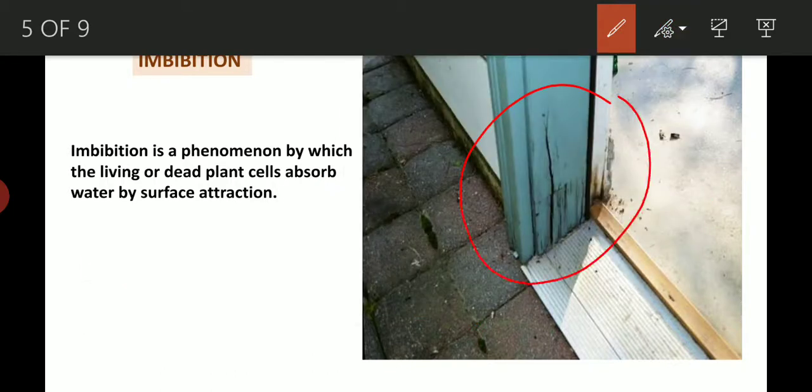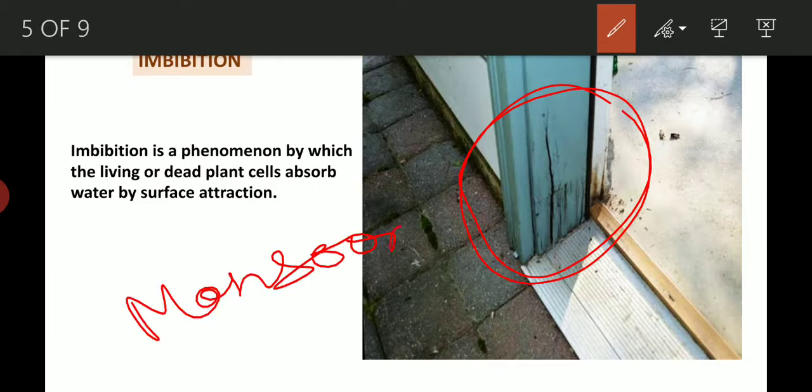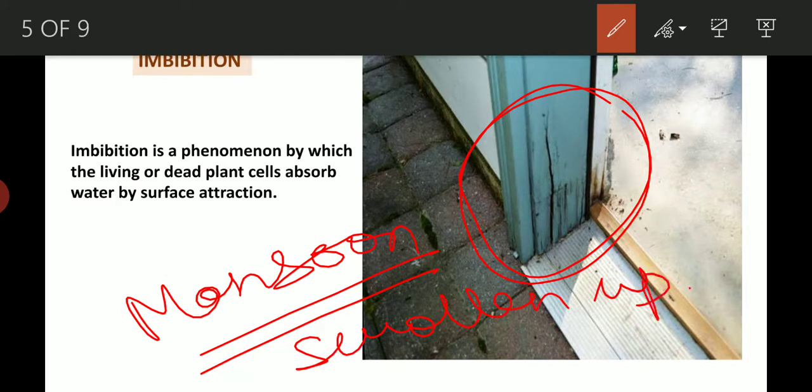See the picture of this wooden door. Often in the monsoon season, in the rainy season, we can see that the wooden doors get swollen up and we can't close the door properly. It has become very tight. We often find this in the rainy season. I have provided a picture over here. It is very common. Why? Because a wooden door is made up of wood.